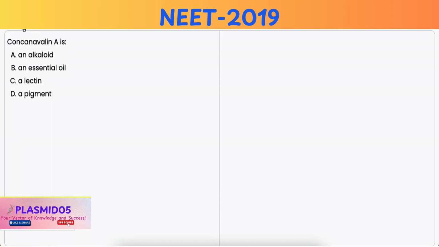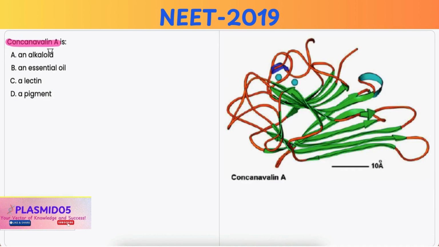In this question, you have to identify what type of substance concanavalin A is. Option A, an alkaloid. Alkaloids are nitrogen containing organic compounds which are usually found in plants, but concanavalin A is not an alkaloid. Hence, it is incorrect.